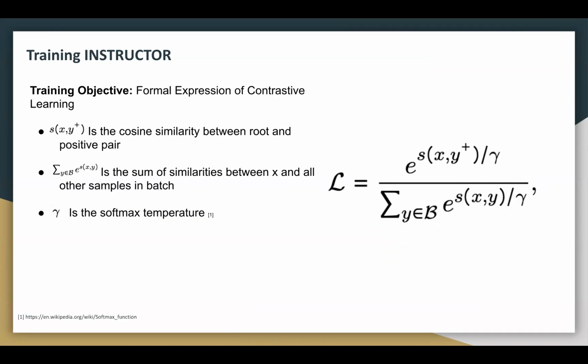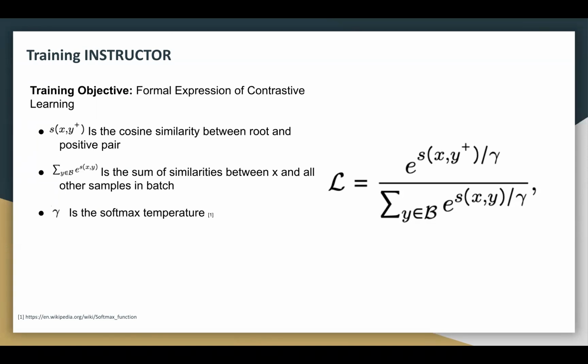Formally, this is the objective function we aim to maximize during contrastive learning. We want the numerator to be as large as possible and the denominator to be as small as possible. In the numerator, we are telling the model to make the cosine similarity, which is S, between the root text x and the positive example y plus to be 1.